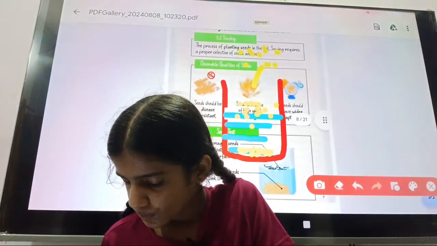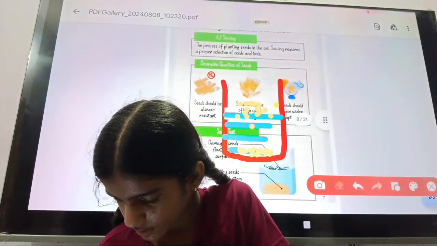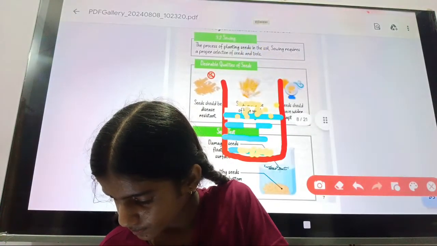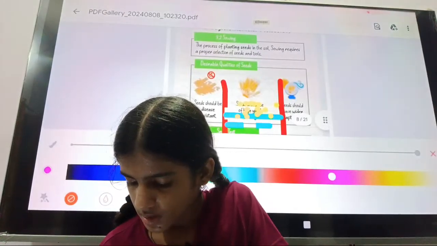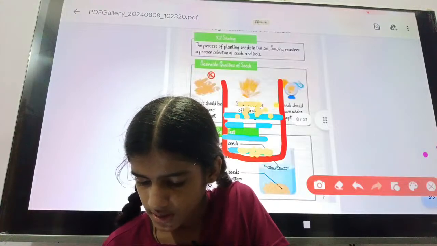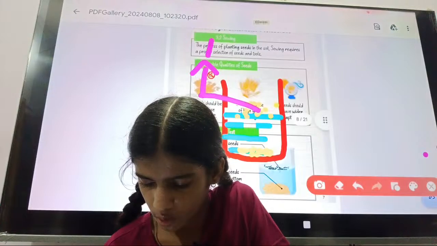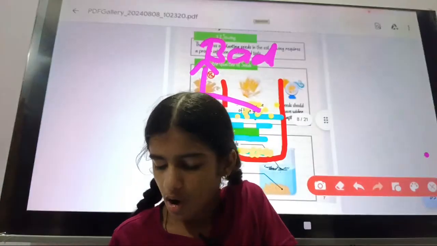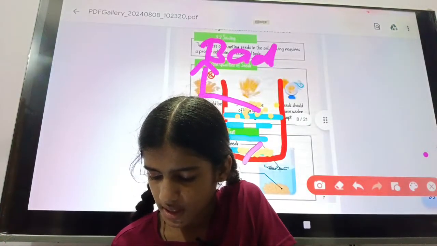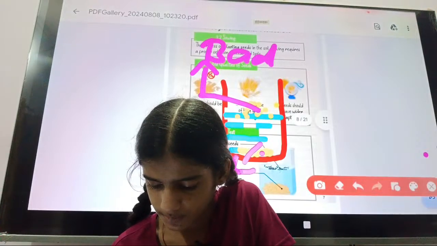So the seed that floats in water may be bad quality, a bad seed, and the seed that sinks, this seed is good.